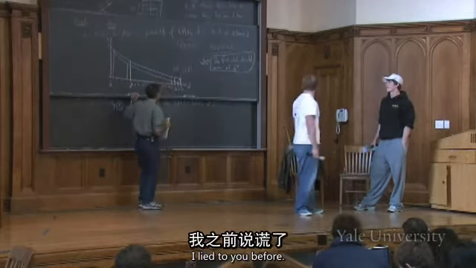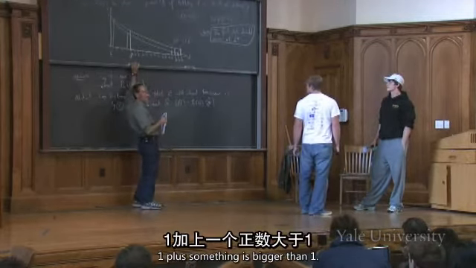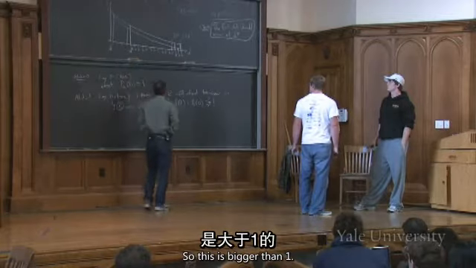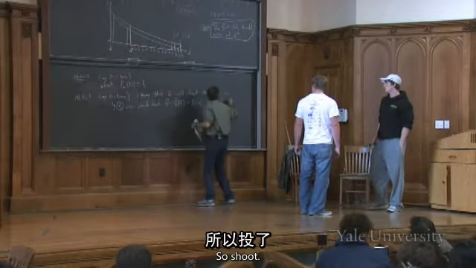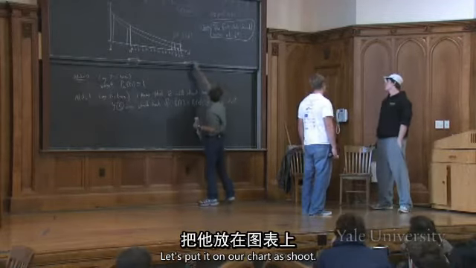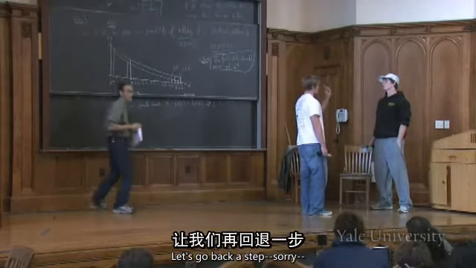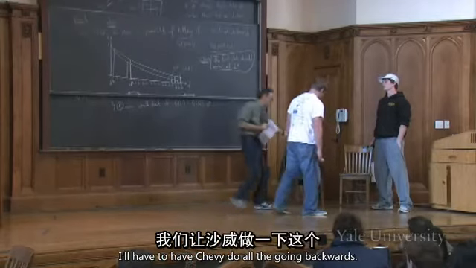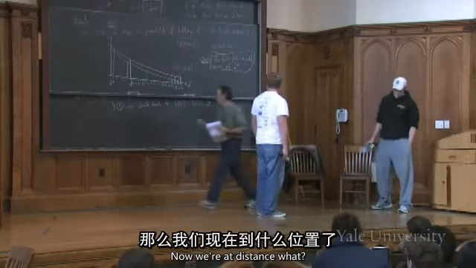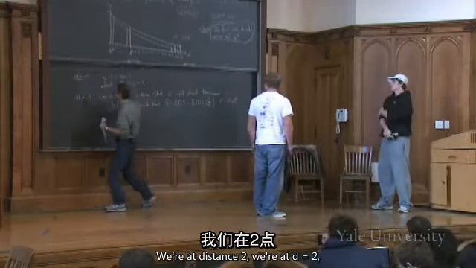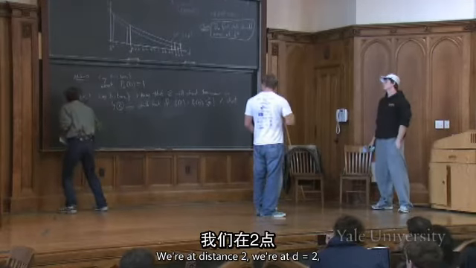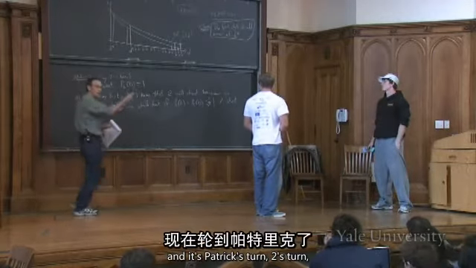Here's a bit more math. I lied to you before. 1 plus something is bigger than 1. All right, so this is bigger than 1, so shoot. Let's put it on our chart as shoot. Let's go back a step. Sorry, I have to have Cheby go backwards. Right, now we're at distance 2. We're at d equals 2. And it's Patrick's turn.